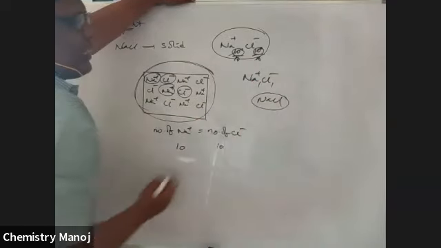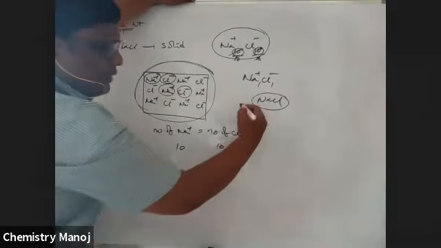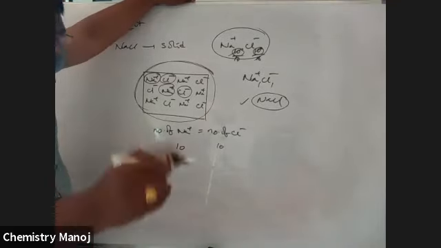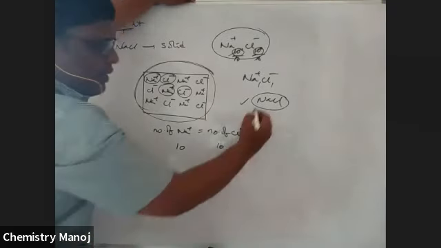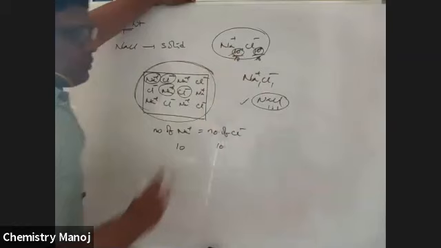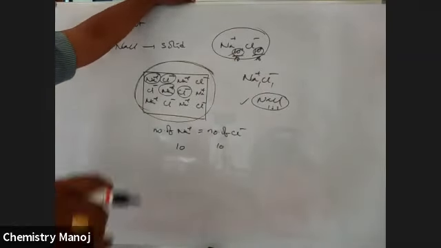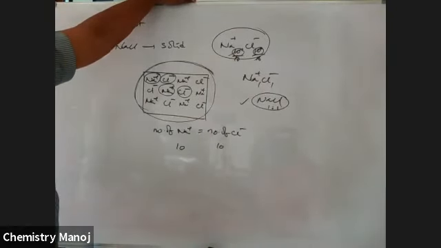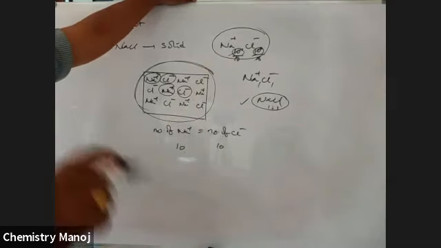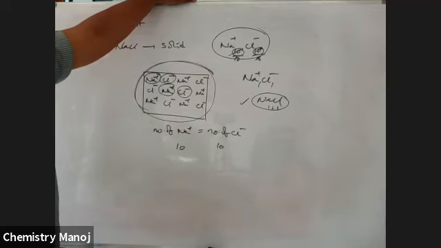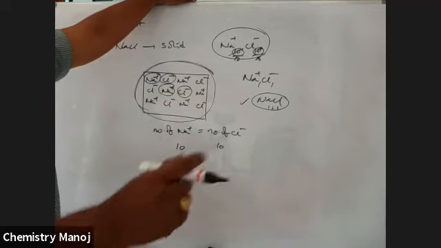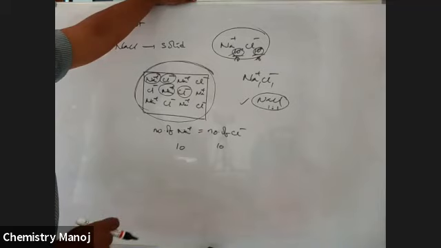It is NaCl. The ions exist in their simple ratio, not the exact number of atoms. The exact numbers of Na plus ions and Cl minus ions are not indicated in the formula, but the simple ratio 1:1 is indicated.